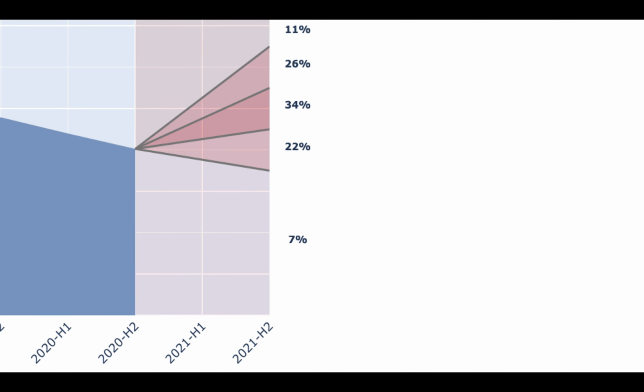Here, we see that the forecast distributions are roughly symmetrical. The 11 is a bit higher than the 7, and the 26 a bit higher than 22, so I think the point forecast is a little bit above the center of this middle bin.